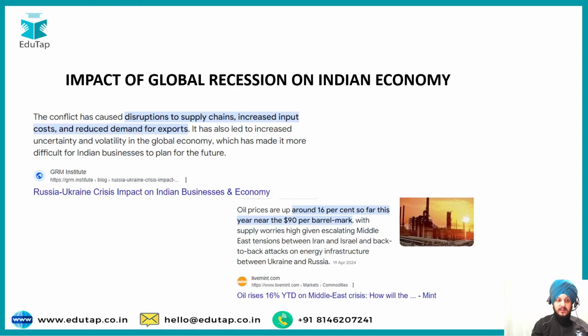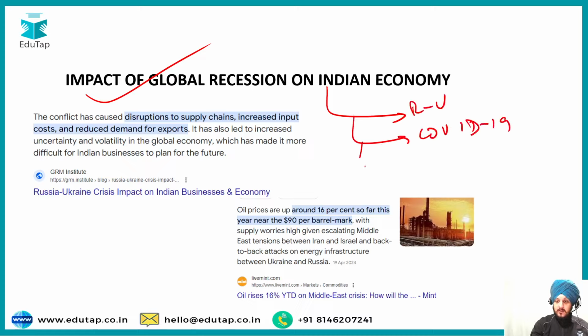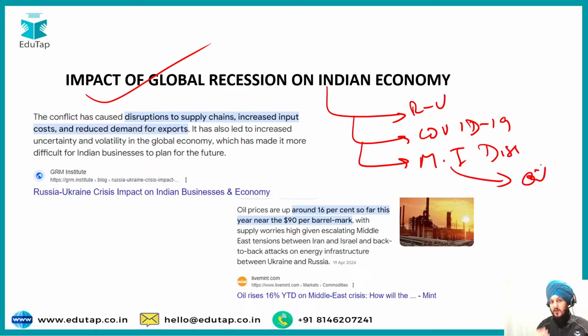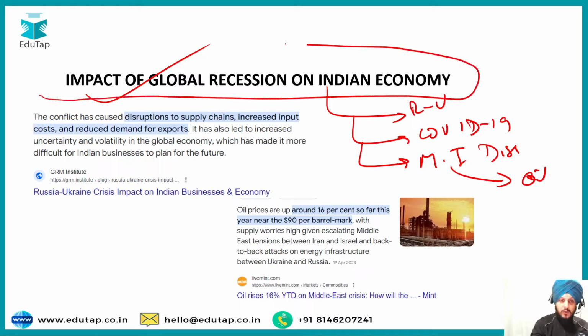Then the next topic in the list is the impact of global recession on the Indian economy. As we all know, over the past few years, we have been witnessing different instances which have caused global disruption. For example, the Russia-Ukraine war, then COVID-19, then the Middle East crisis, or the disruptions that have raised the oil prices. So all these things have impacted the Indian economy in one way or another. So that's why this theme is important, what is the impact of global recession on the Indian economy. So you must prepare it as a part of your descriptive paper.